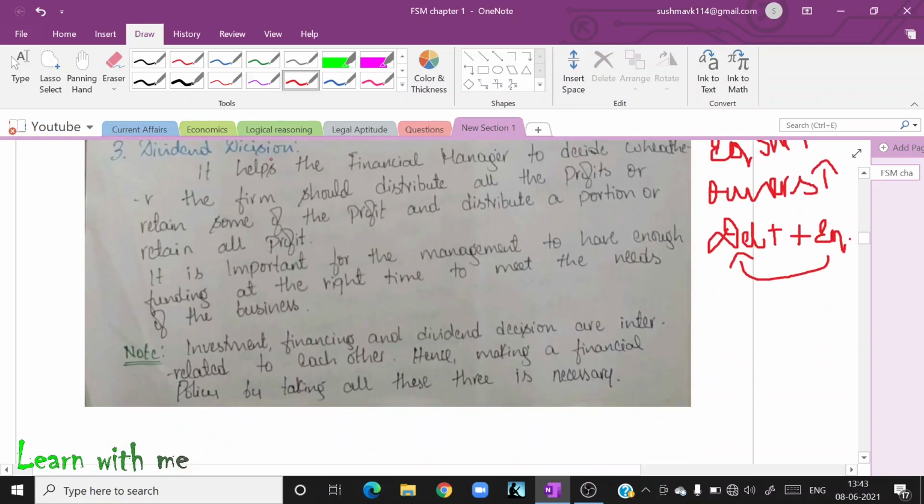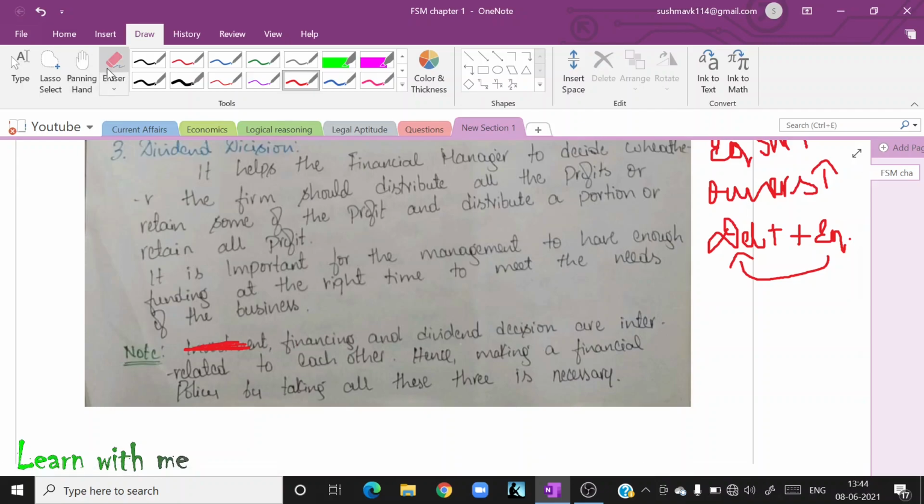Now the next one is dividend decision. I already told you the meaning of dividend decision. Let us see the note here. Investment, financing and dividend decision are interrelated to each other. Hence, making a financial policy by taking all these three is absolutely necessary. If there is no investment decision, there is only financial decision and dividend decision. What is the problem? The company will know where I should get the money, but the company will not know where I should invest the money.